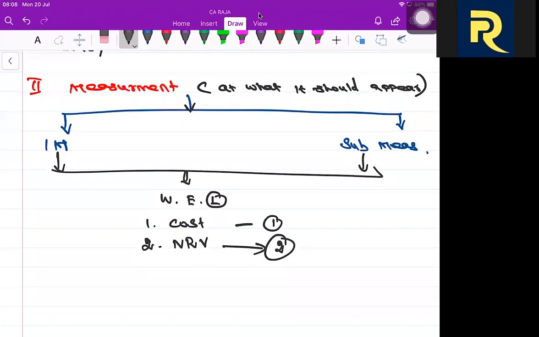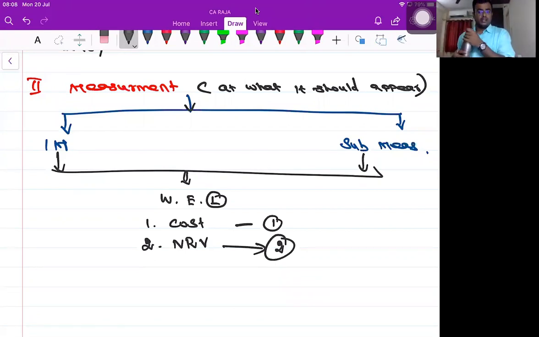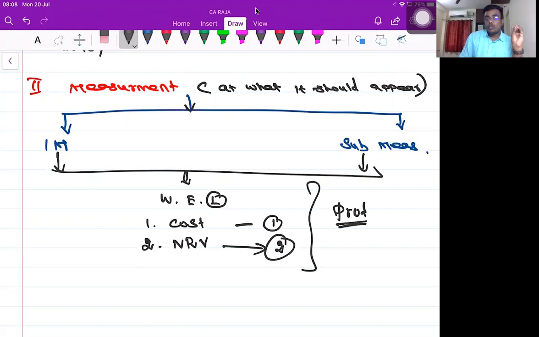Okay. So now, cost or NRV, whichever is lower. My question was, why lower, why not higher? Anyone here to answer that question? We should not anticipate profit. We should provide for all possible losses, because of the prudence concept. The prudence concept says that anticipated profit should be ignored and anticipated losses should be considered. Yes or no? Because of that only, we are going with this particular concept, cost or NRV, whichever is lower.